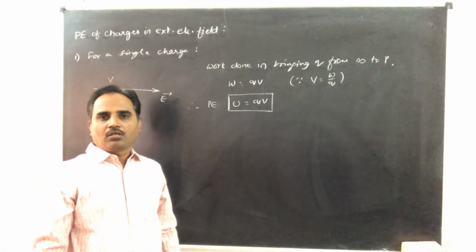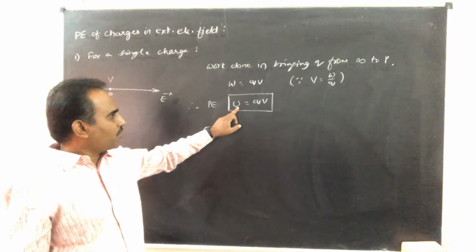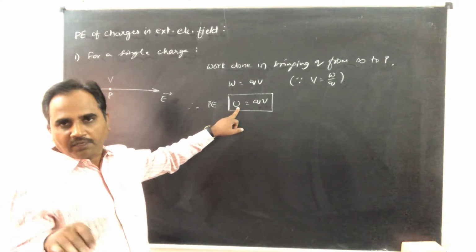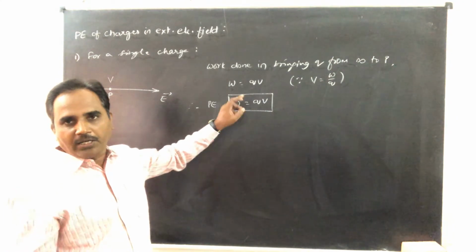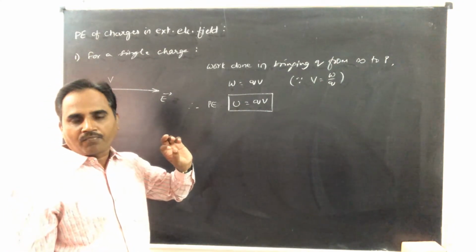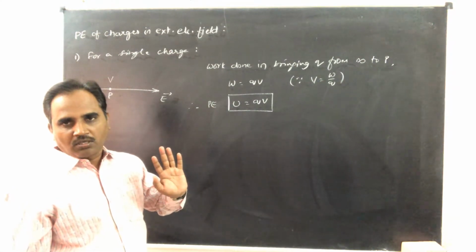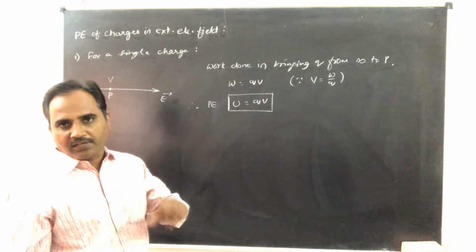Understand? So potential energy is independent of electric field. It depends only on potential. Of course, potential depends on electric field.